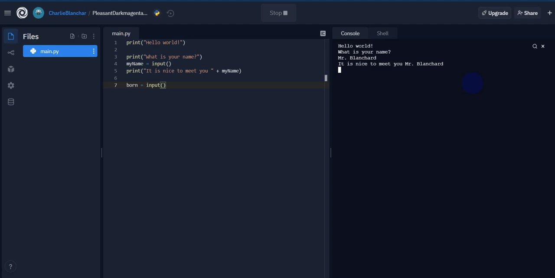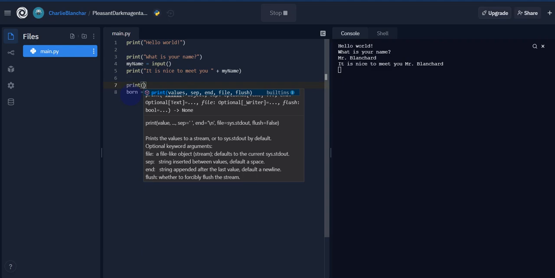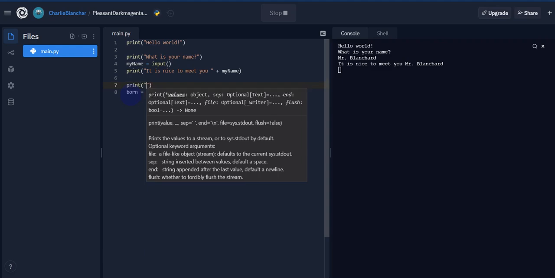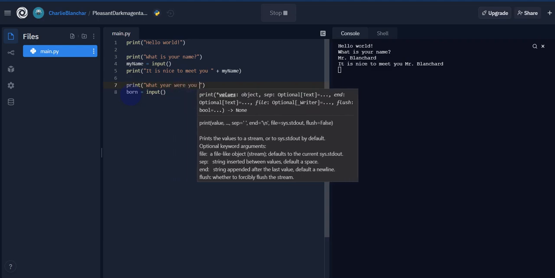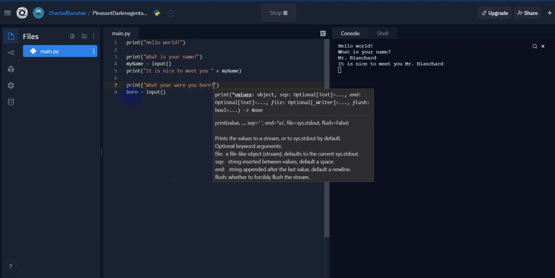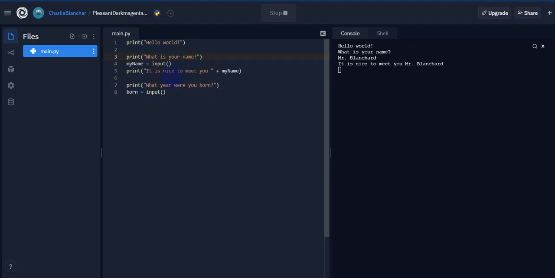So at this point, there's a square there where I could put in a date, but it's not asking for it or anything else like that. So just to follow the same pattern as above, I'm going to click down here and add my line above this. I'm going to print and put my parentheses in, put my quotation marks in, and say, what year were you born? Okay, so what this will do now is put that and then do the input very similar to what we have up here.